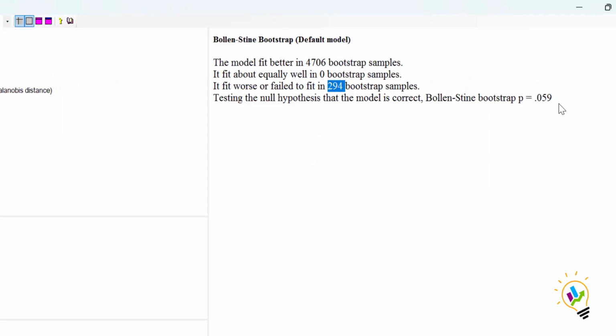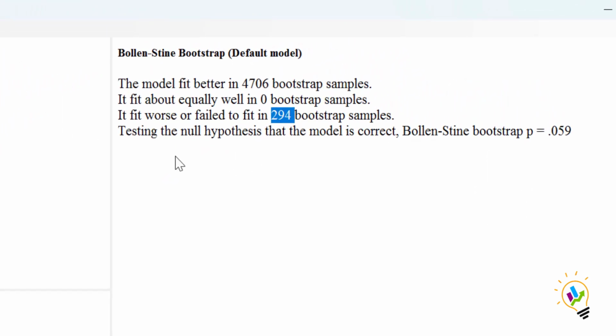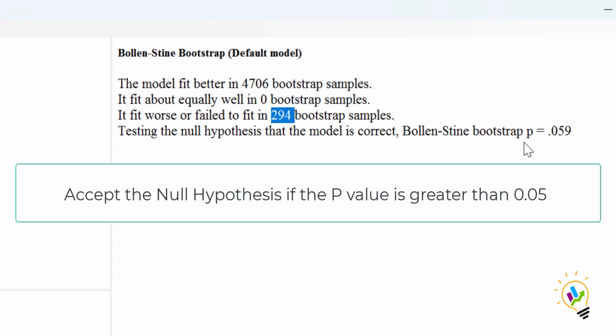Now let us see the assumption. You can read the statement: testing the null hypothesis that the model is correct, the Bollen-Stine bootstrap p-value is 0.059. If the p-value is more than 0.05, we accept this statement. The statement says that the model is correct at the bootstrap sampling of 5000.